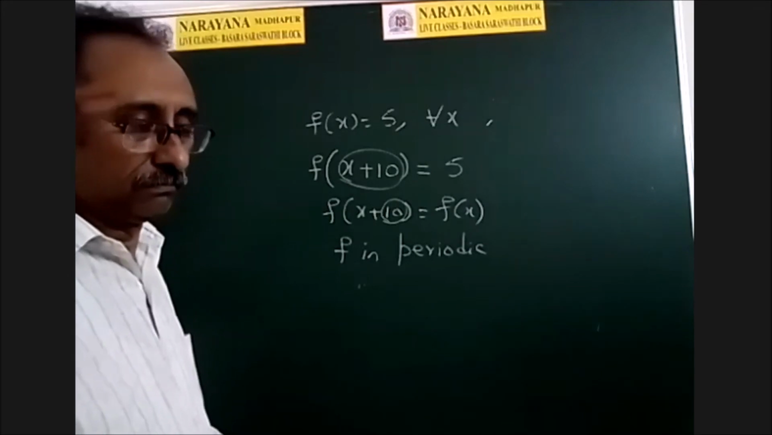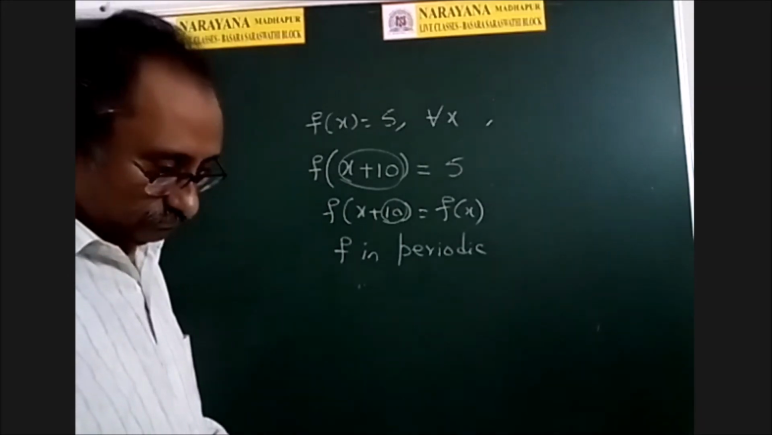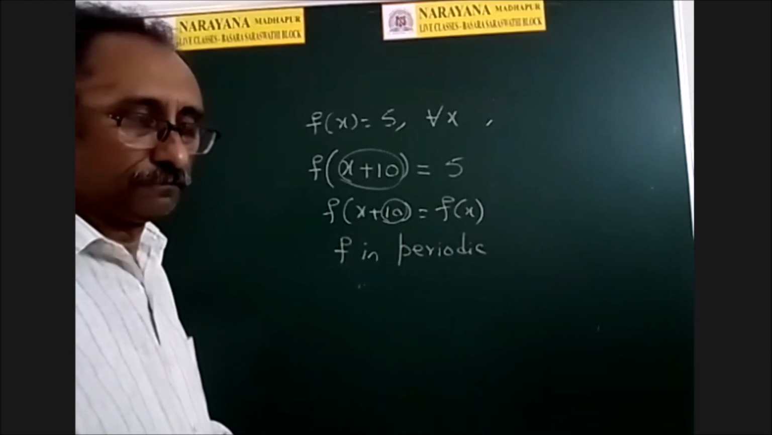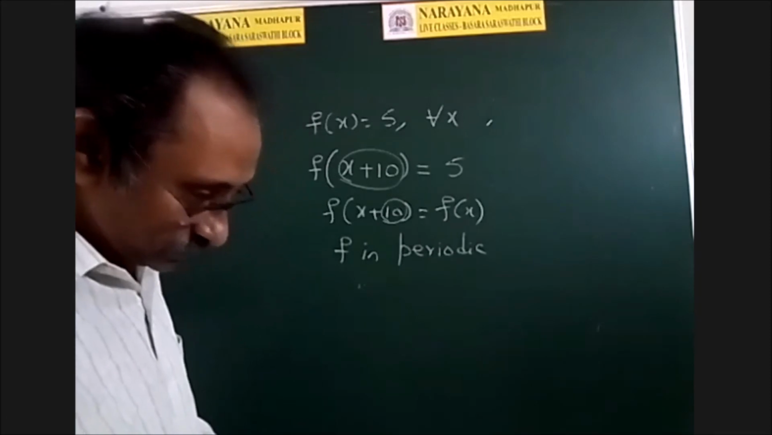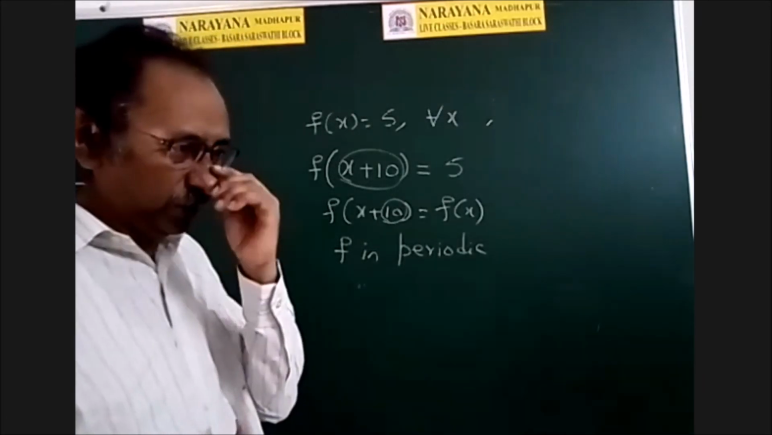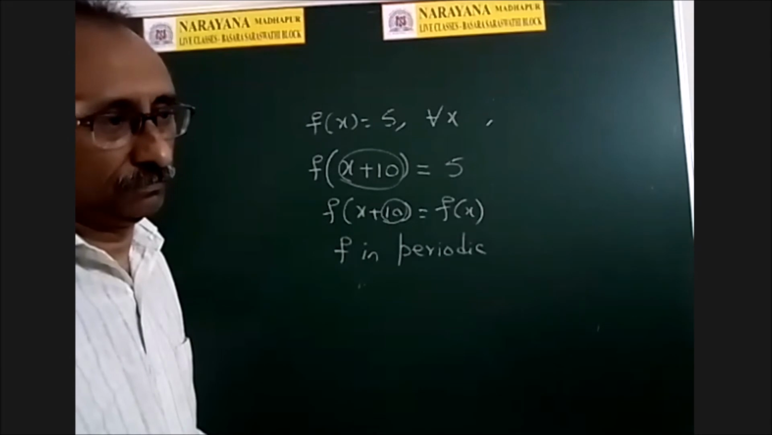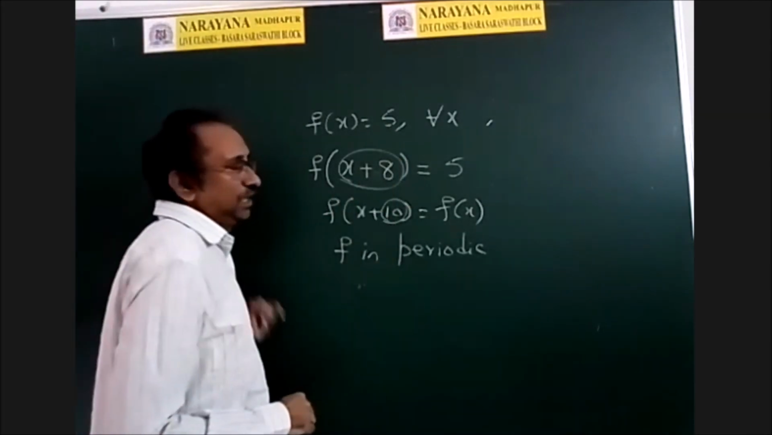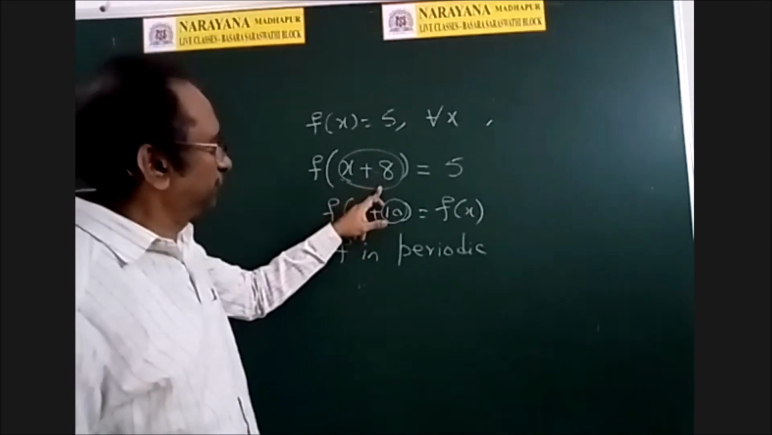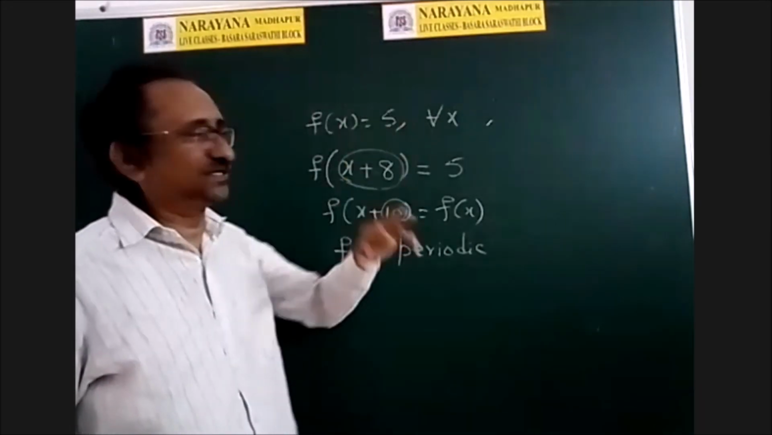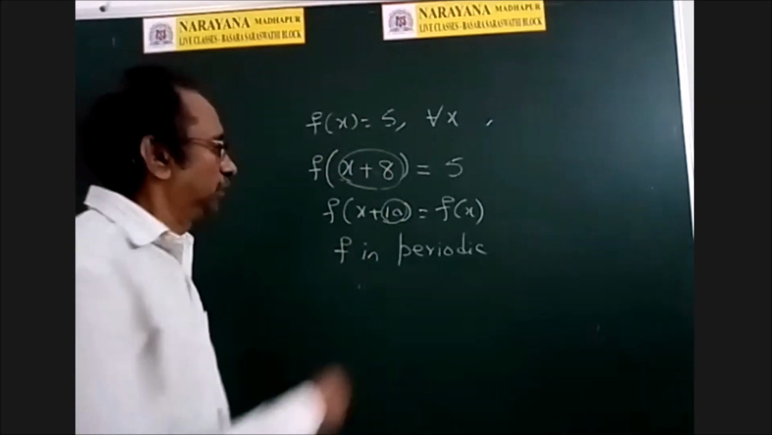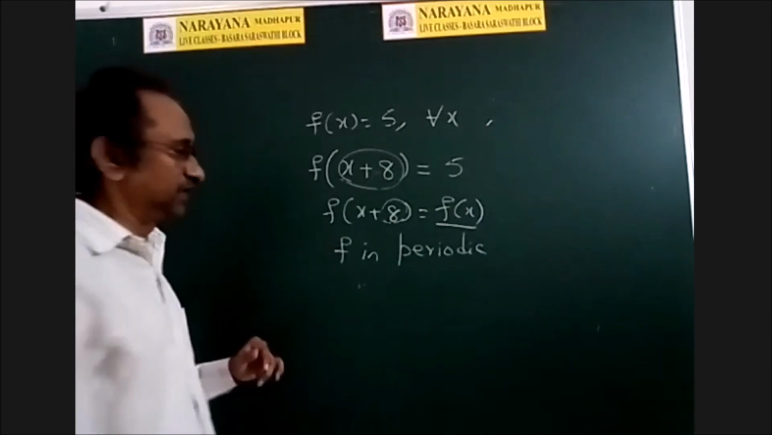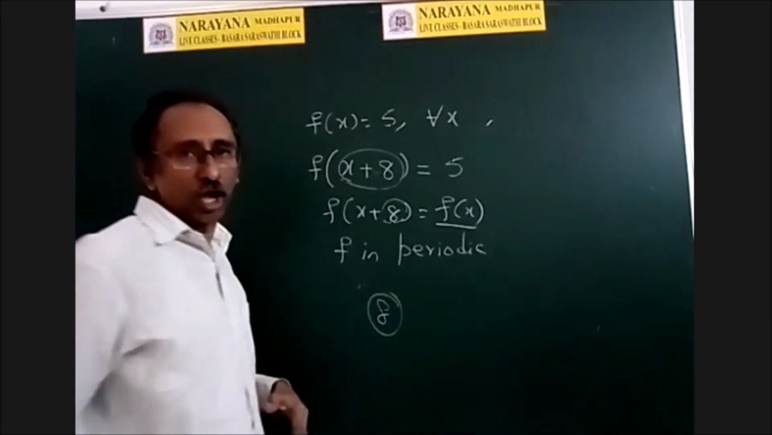Yes, sir. What is that number? The number is less than 10. You give me one number. 8. Very good, 8. Suppose I take 8 here, f of x plus a. What is f of x plus a? f of x is equal to 5 for all x. Therefore, f of x plus 8 is also 5. Therefore, f of x plus 8 is equal to f of x. It is a periodic function. Period is 8. So Rahul is saying 8.